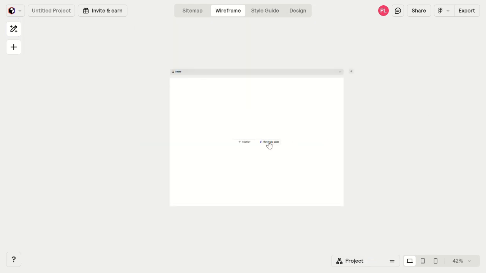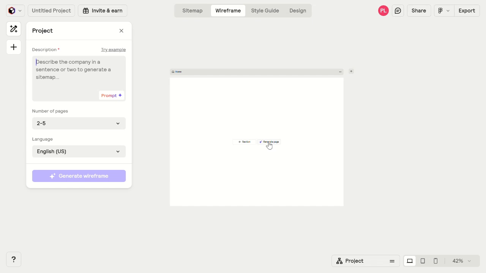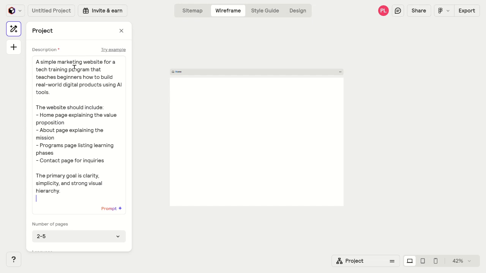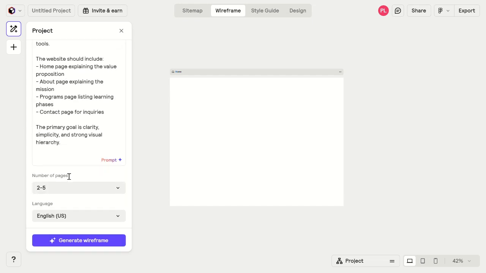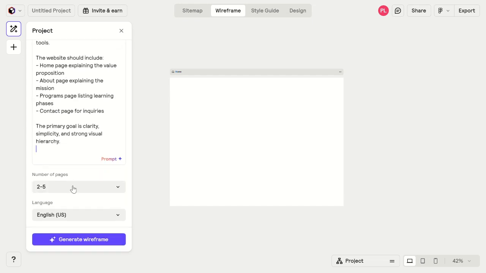The prompt defines 4 core pages: home, about, programs, and contact. Each page has a single purpose. Notice the language in the prompt. It emphasizes simplicity, hierarchy, and one primary goal per page. This reduces noise and prevents clutter.